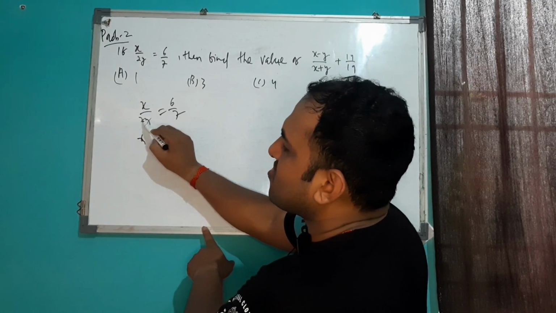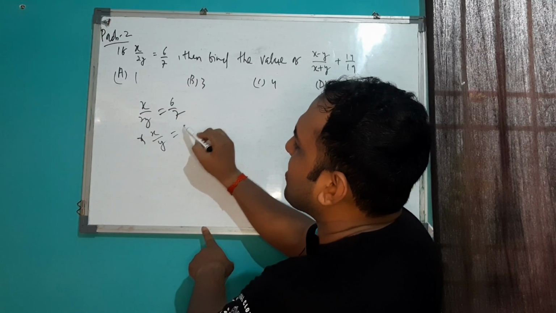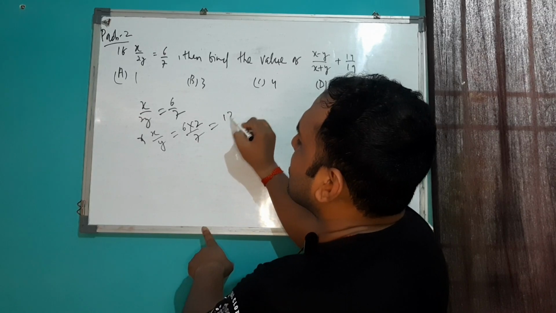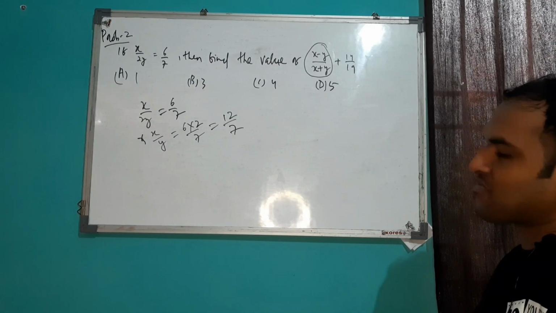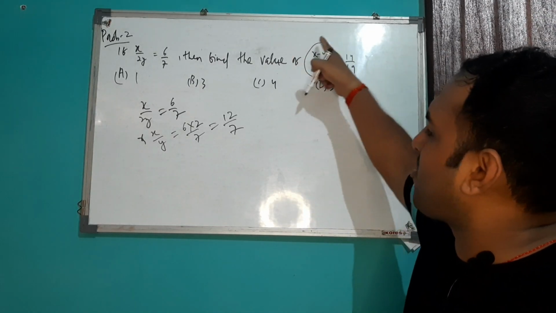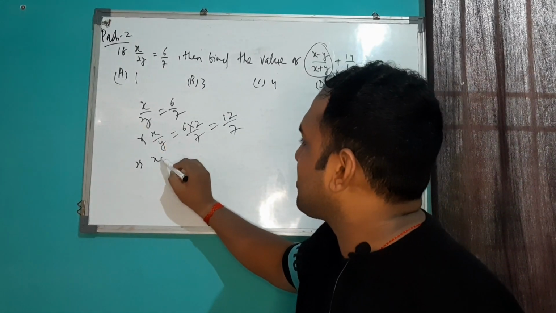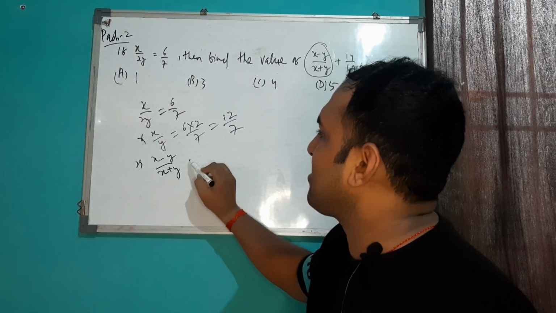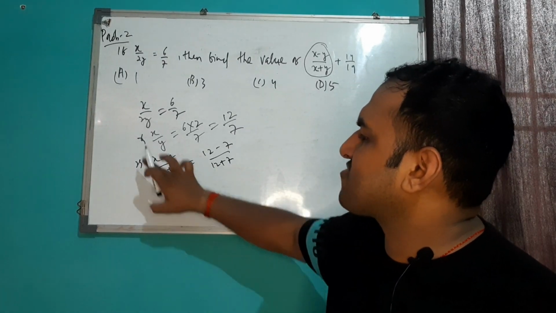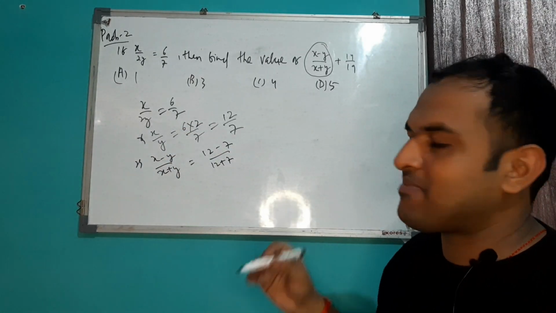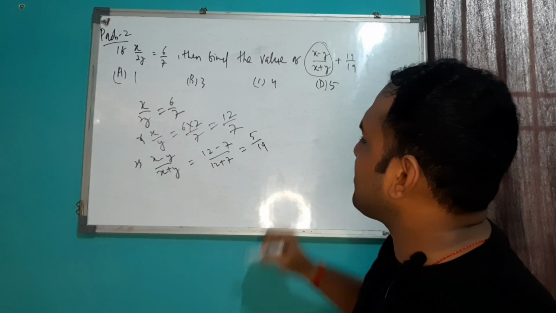So here there is 2. मैं इसको यहाँ पर लाके मल्टीप्लाई भी कर सकता हूँ. So this it can be written as x upon y equal to 6 into 2 upon 7 equal to 12 upon 7. Again here it is x minus y upon x plus y. So in order to convert this form, we have to apply the componendo and dividendo method. So it can be written as x minus y upon x plus y equal to 12 minus 7 upon 12 plus 7. आप ये प्लस माइनस को आप उल्टा भी कर सकते हो जैसे आपका मन करे. So this is your 12 minus 7. This is your 5 upon 19.